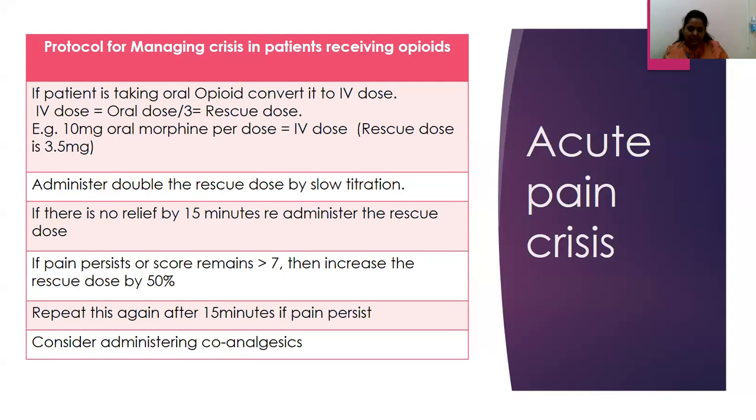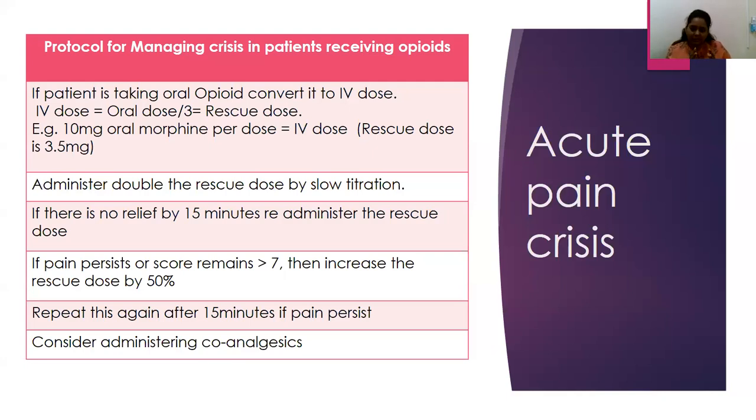Sometimes there would be a mixed kind of pain that the patient presents with, nociceptive as well as neuropathic pain. So also evaluate whether there is any opioid hyperalgesia developing in this patient who has been on opioids for a very long time. Then we may need to consider opioid rotation. If at all the patient has neuropathic pain with signs of allodynia, hyperalgesia, then we also need to look at managing a neuropathic pain crisis where you consider lignocaine or ketamine infusions.